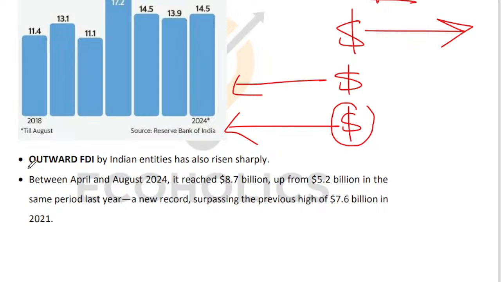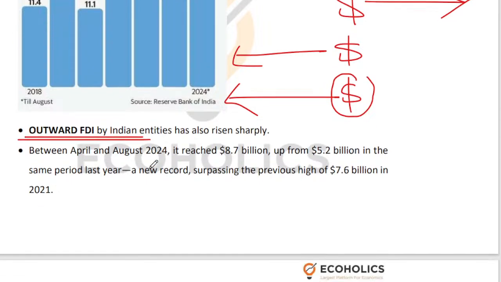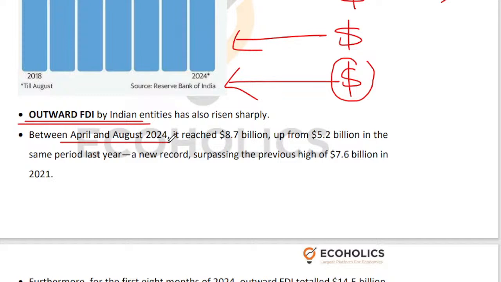If you look at outward FDI or outward investment by Indian entities, between this April to August 5-month period, Indian entities have invested $8.7 billion abroad, which is nearly a 1.5x jump from $5.2 billion invested abroad in the same period last year. So this is a new record.